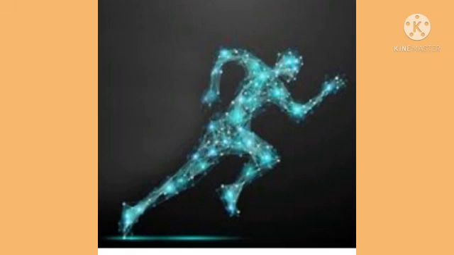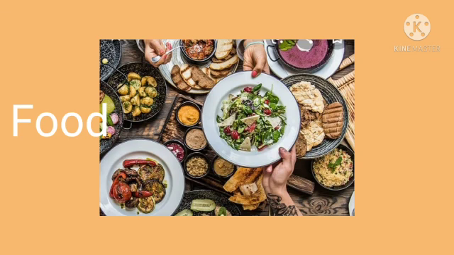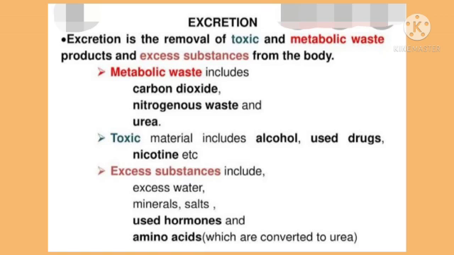All of us need energy to do our daily activities. For energy we eat food, we digest it and use it in our body. After usage, the remaining products are broken down as metabolic waste, like proteins turn into amino acids. After digestion, amino acids are broken down into urea and uric acid. These wastes are highly toxic and have to be removed from our body.